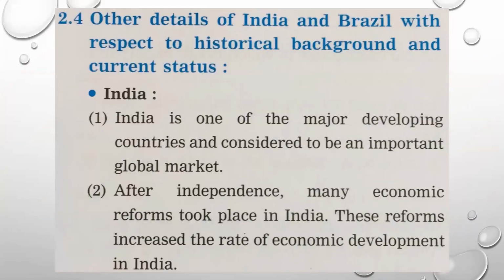Some other details about India and Brazil with respect to their history. Now we have already studied some points which were related to history. Now let us look at the current status. Means now what is the position of India and Brazil as compared to other countries. India is one of the major developing countries. As you know, our country is developing day after day. And even today, according to the government of India, our most important motive is Vikas. Vikas means development.